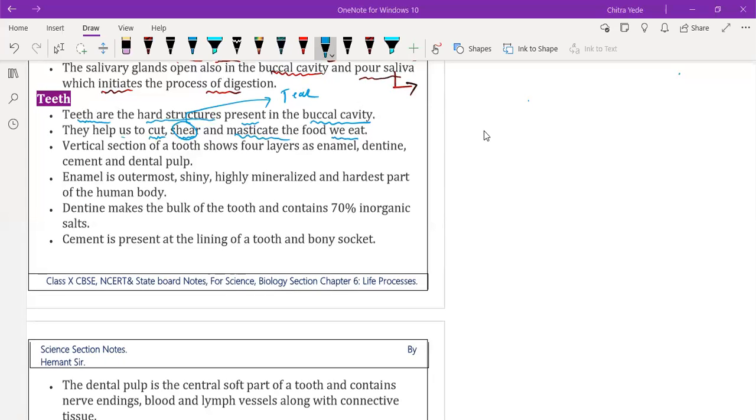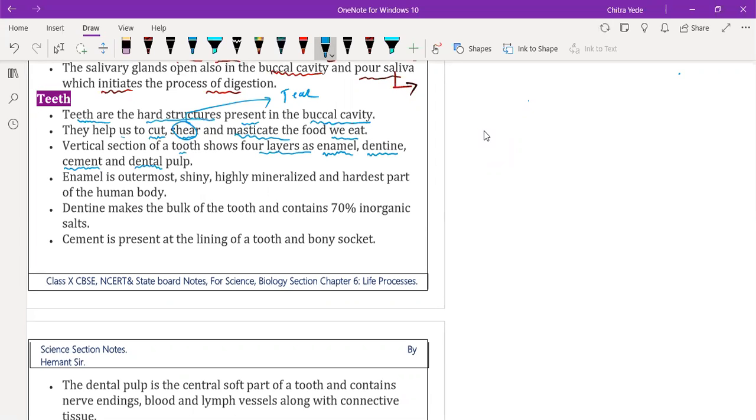A vertical section of the tooth shows 4 layers. The teeth contain 4 layers. Which are they? The upper part is called enamel, which is very shiny. Then we have dentine. You have to remember all 4 layers: first is enamel, second is dentine, then we have cement, and the last one is the dental pulp, which is the center part of the teeth.